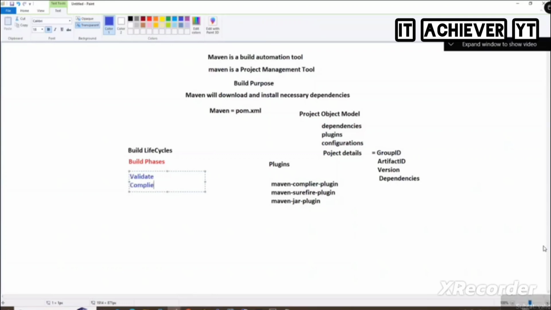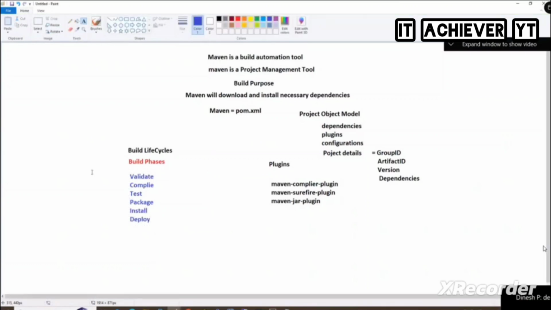Next, compile. Whatever code the developer has written, it will compile using plugins. After compile, it runs the tests. After that, it will package. I told you the extension of the package: war file. After that, install and then finally deploy. So these are the build phases of Maven.